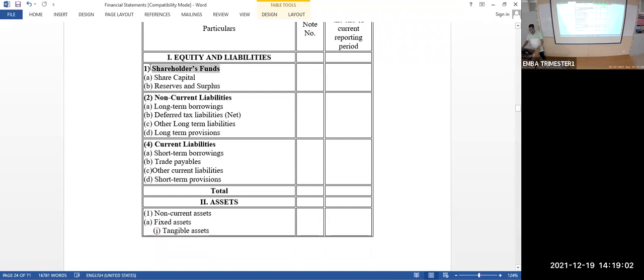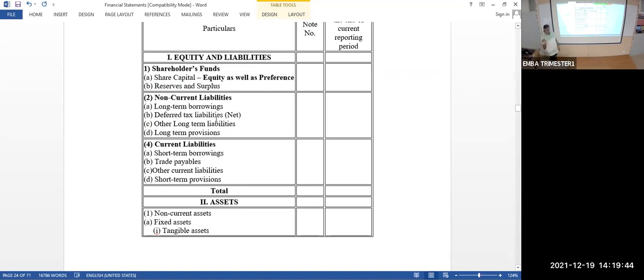Look at the very first one. The very first one is shareholder fund. What is shareholder fund? How much you collected from shareholders. In the trial balance, you'll be having share capital, X amount. Bring that amount and write it here. That's it. Share capital. There are two subcomponents under shareholder fund. Look at this. One is just share capital. The share capital includes equity as well as preference.